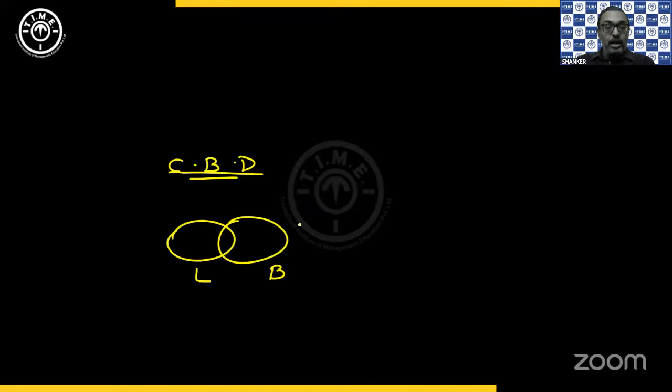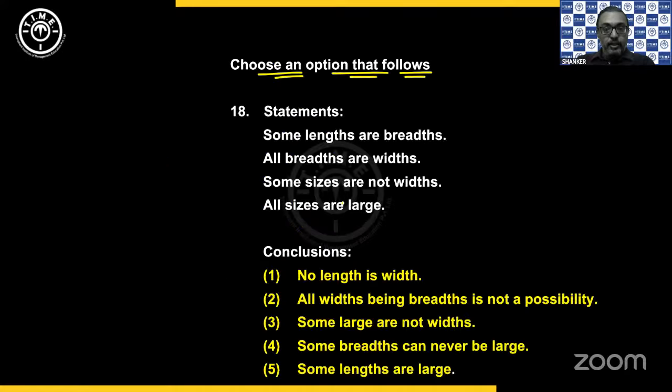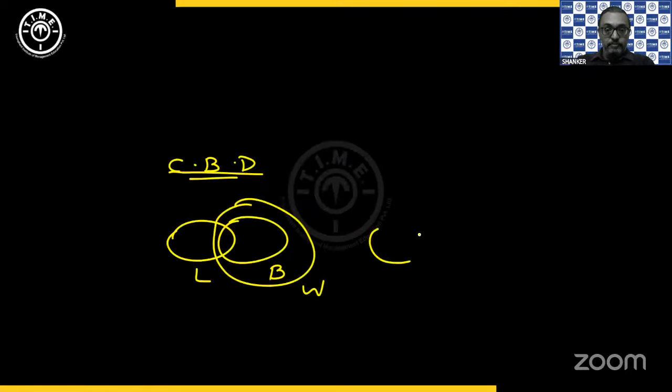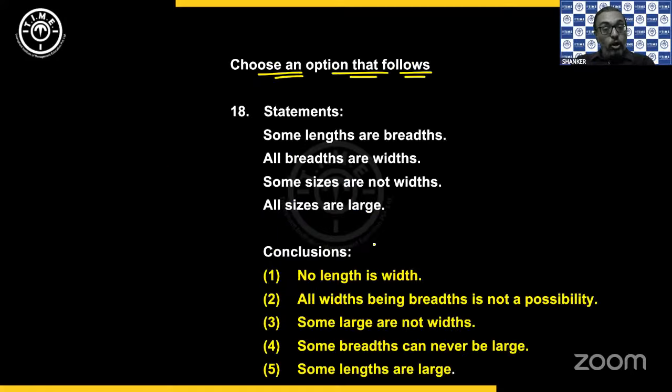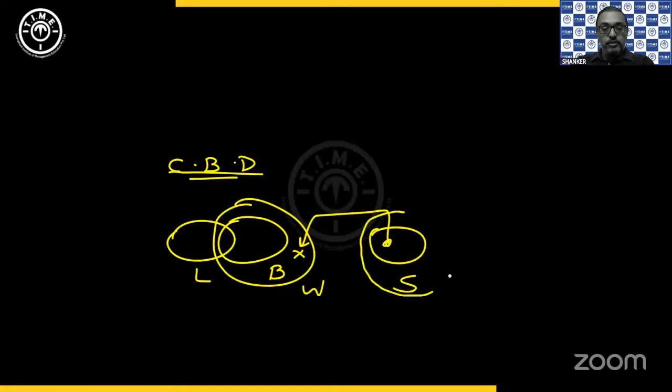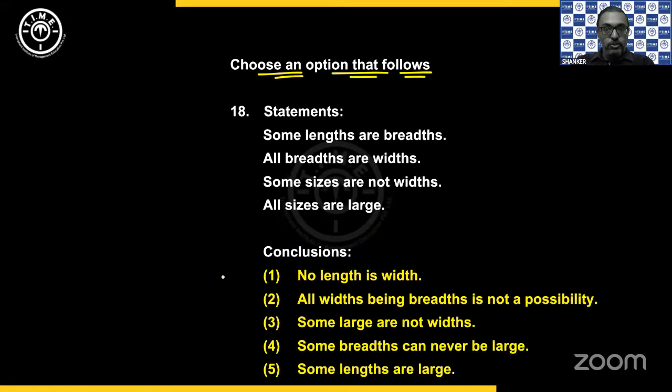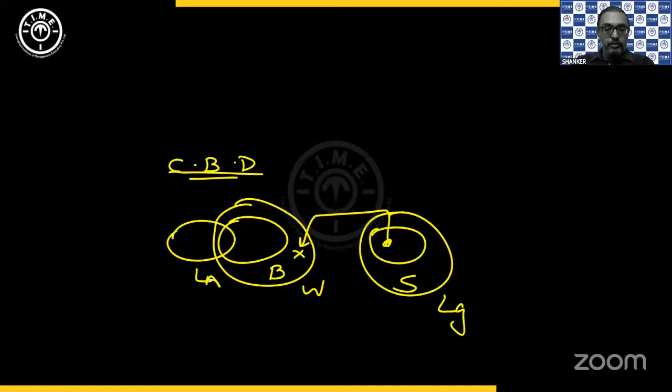All breadths are widths. Then some sizes are not widths. Some sizes are not inside widths. And all sizes are large. So this is large. The first one was length, ln. Okay.